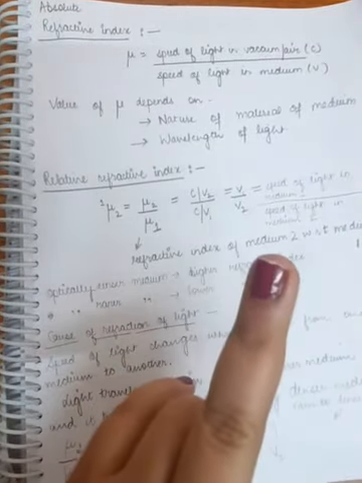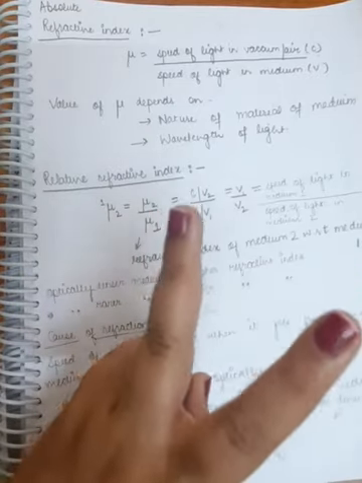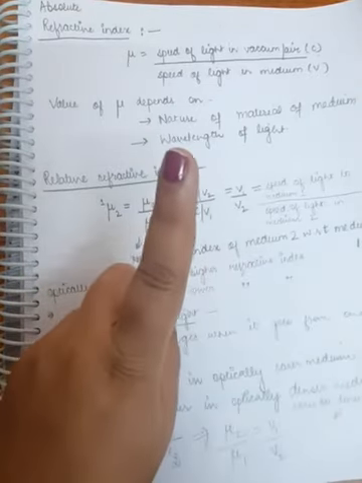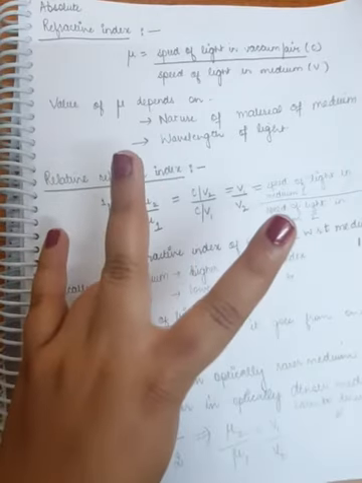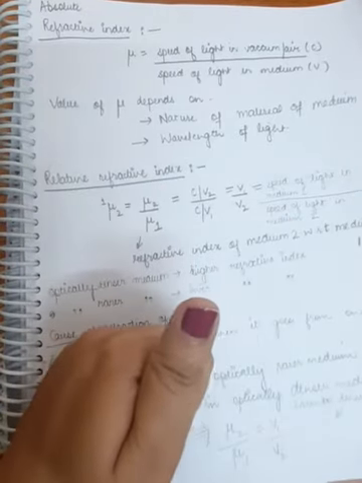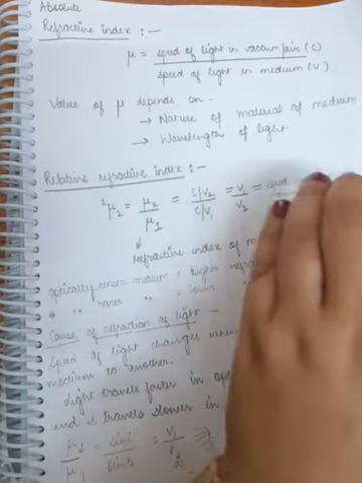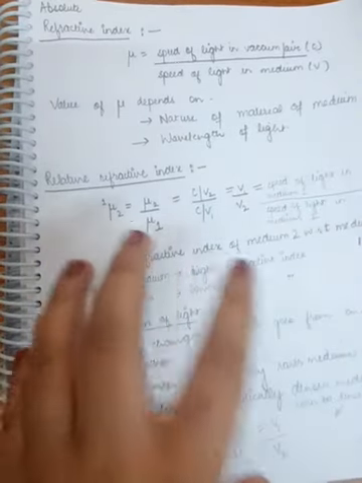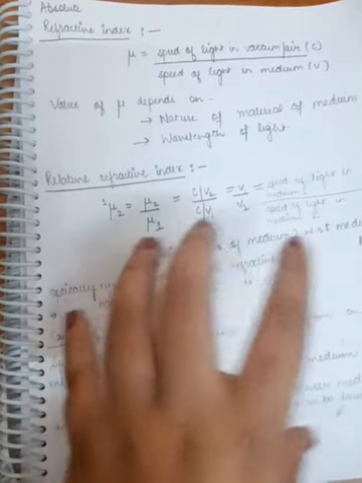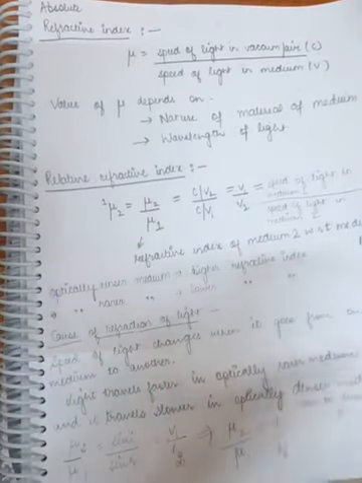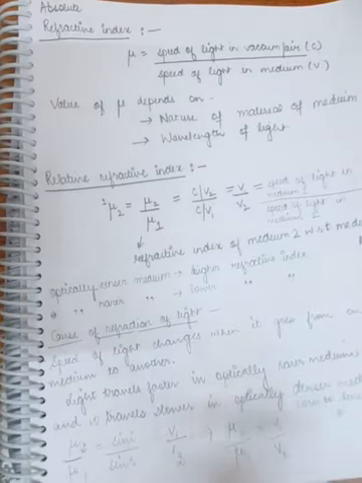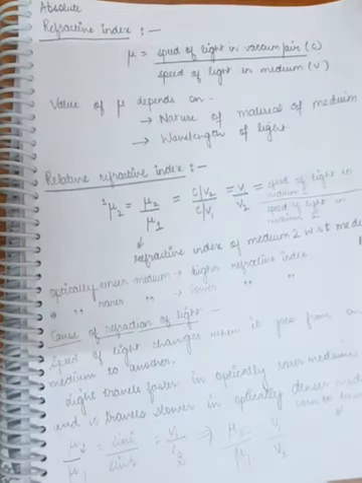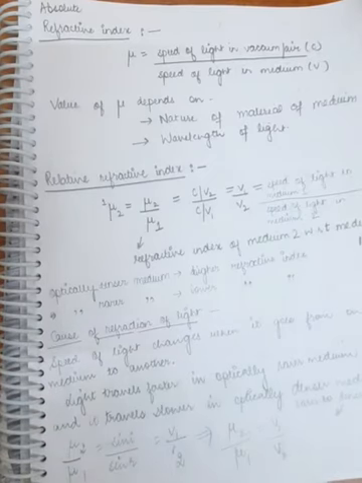There are two ways by which we can study refractive index. One is absolute refractive index, the other is relative refractive index. Absolute refractive index compares the speed of light in one medium with the speed of light in vacuum. Okay, and relative refractive index compares the speeds of light in two different media. It could be glass and air, it could be water and diamond. So two different media other than vacuum, right?